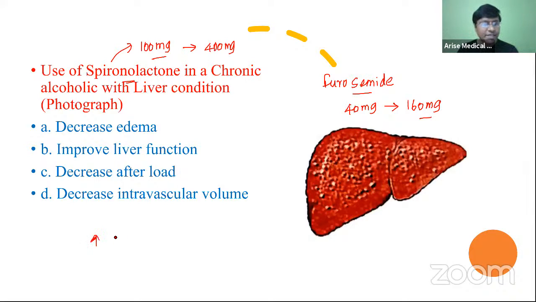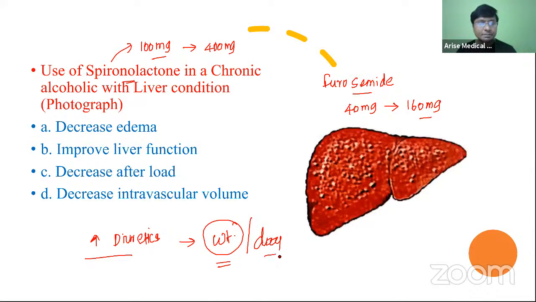Now, when will you increase the dose of this diuretic? Remember, we increase the dose of diuretics by observing the weight of the individual every day. In case of cirrhosis of liver, the weight has to be reduced by half to 1 kg, at least by half a kg.